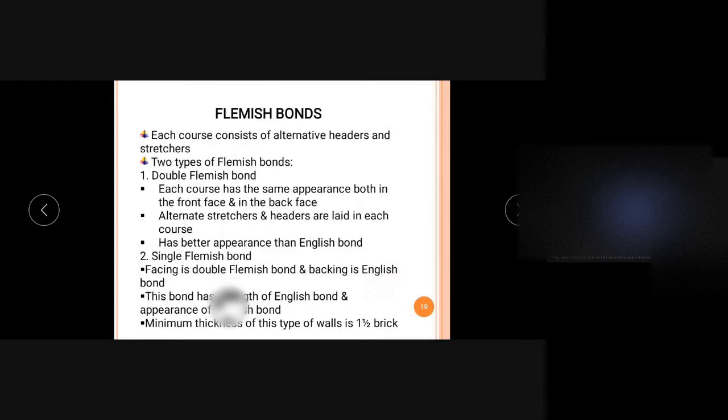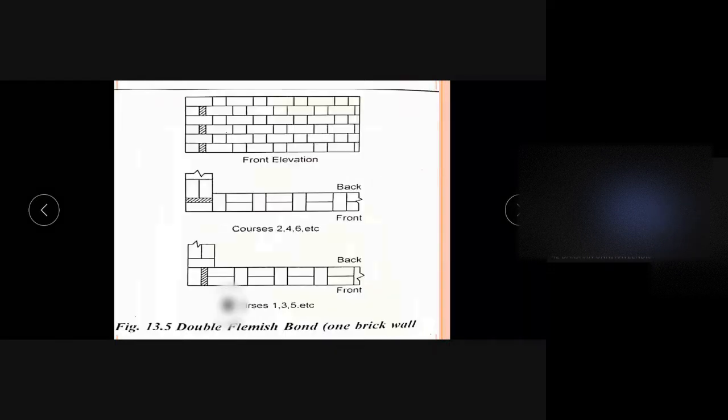So next one is the Flemish bond. In case of Flemish bond, we can see each course is having alternate headers and stretchers. So here we can see one stretcher, next one header, stretcher, header, like that. The next course also has the same arrangement: stretcher, header, like that, so that the bricks are arranged like this.